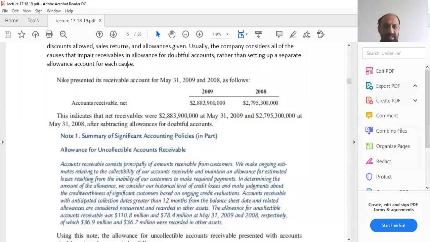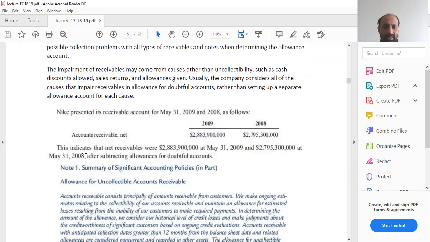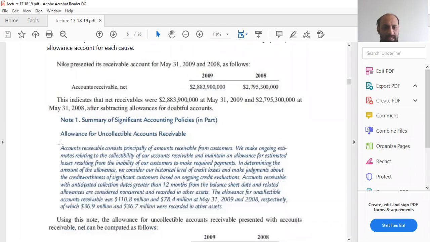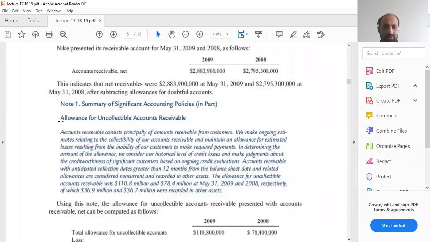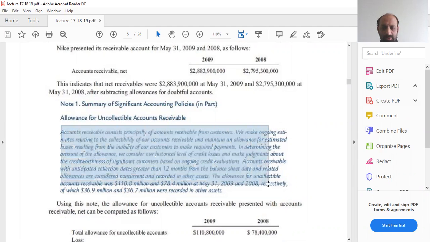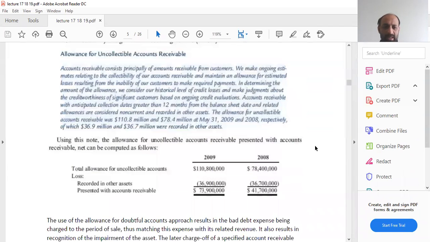So this is the detail that Nike gives with respect to the account receivables. It gives the net figures, and then it also gives the explanation as to what sort of allowance for uncollectibles was used and how it was collected.